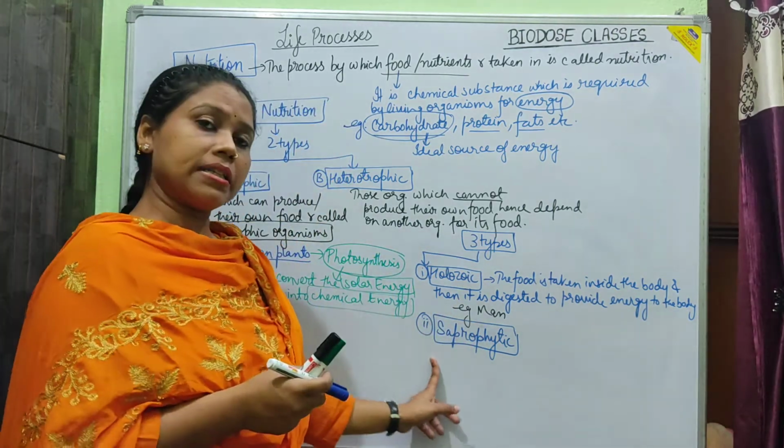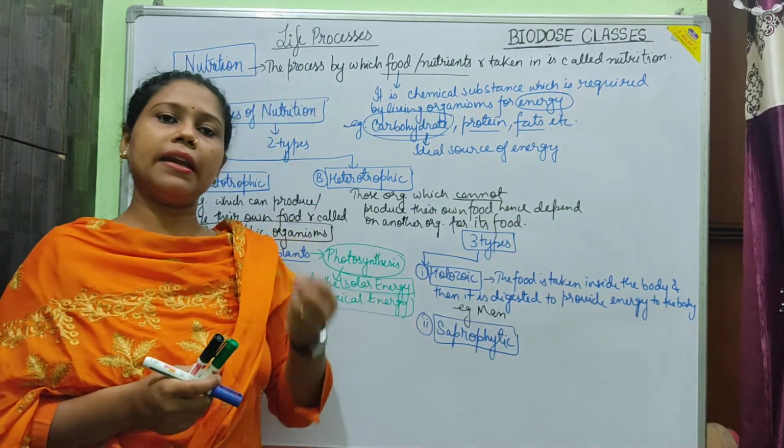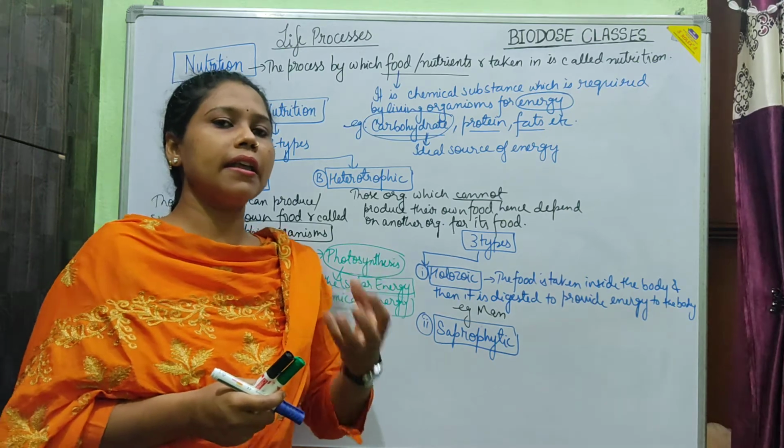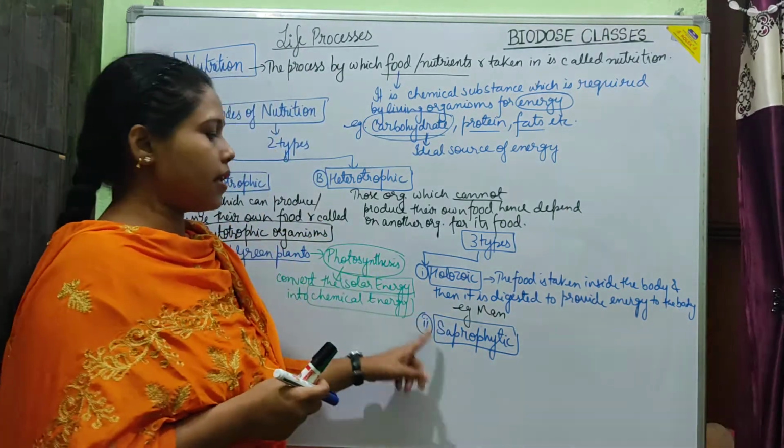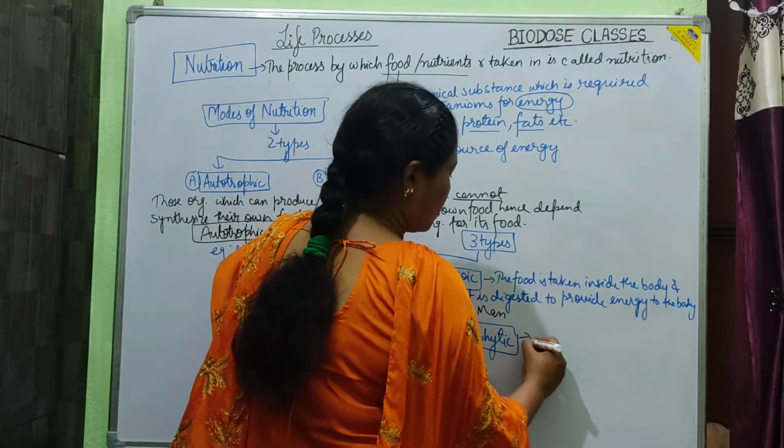So saprophytes would absorb the energy from dead and decaying material. Hence, they are known as saprophytic mode of nutrition.